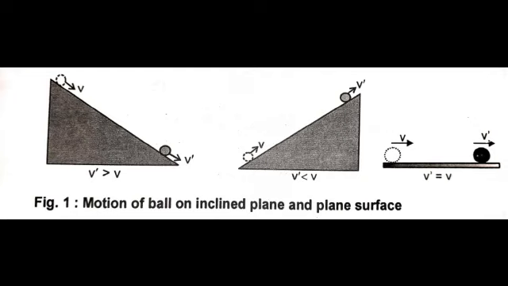If it is rolled on a horizontal frictionless plane, the result must be between the cases described above, that is, the speed should remain constant. It can be explained as: moving down, speed increases. Moving up, speed decreases. Moving horizontally, speed remains constant, as explained here in figure 1, the motion of the ball on an inclined plane and a plane surface.